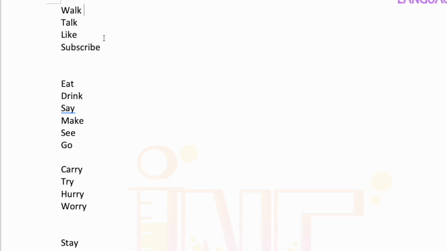Okay, now let's go ahead and take a look at some words and put them in the past tense form. So for this first group of words, it's actually going to be quite easy. We're just going to add ed to the end of the word, and that will make it into its past tense version. So walk, we add ed, and walk becomes walked.